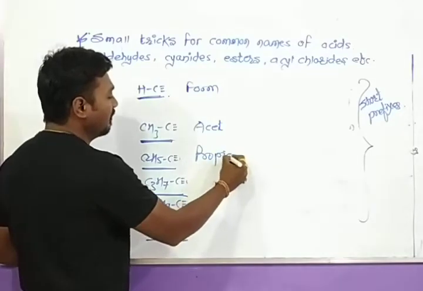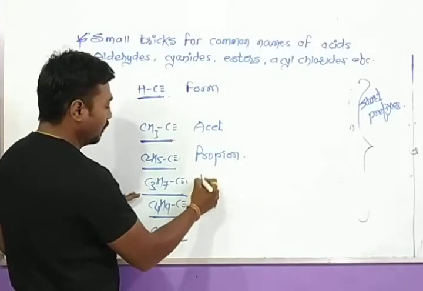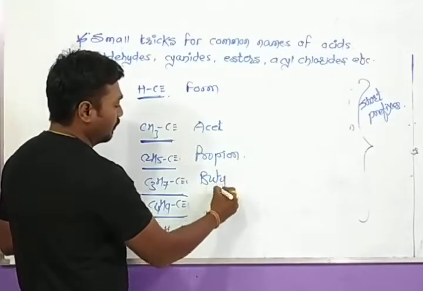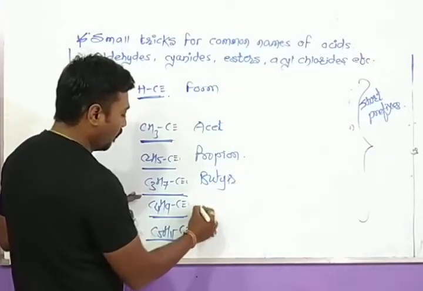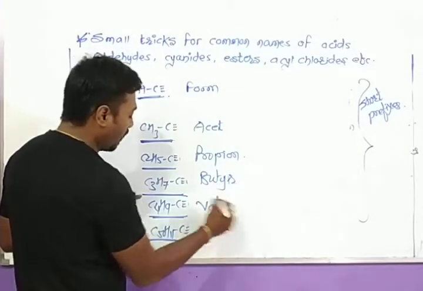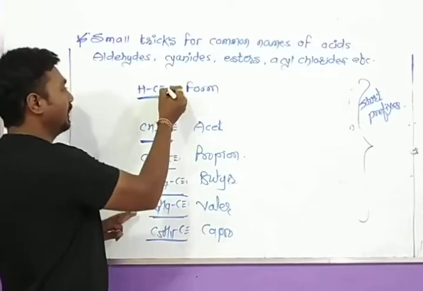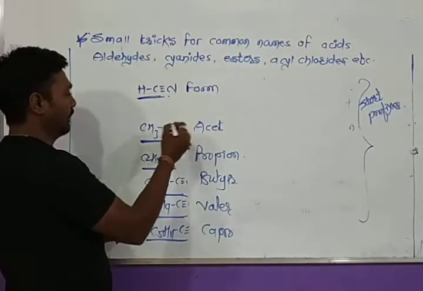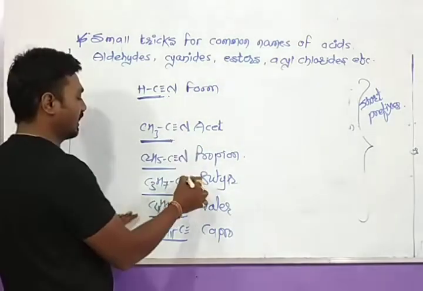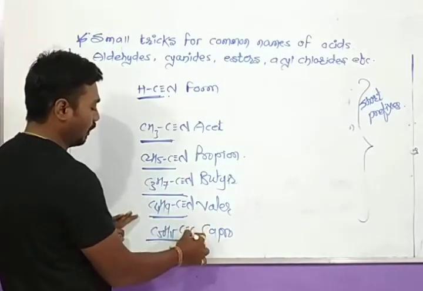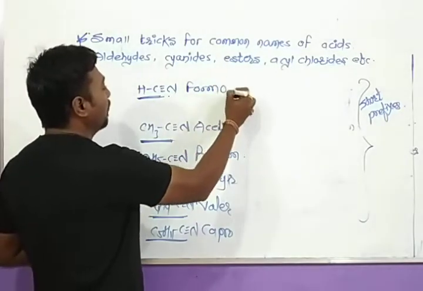These are the primary prefixes. This is butyr, this is valer from valeric acid, this is capro from caproic acid, and if a cyanide, that is a nitrile group, is present on that, the compound name will be formonitrile.